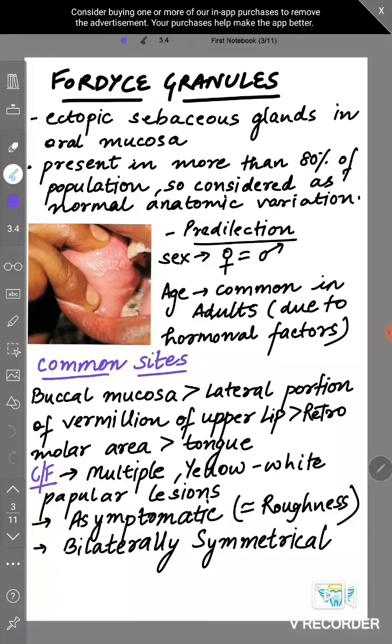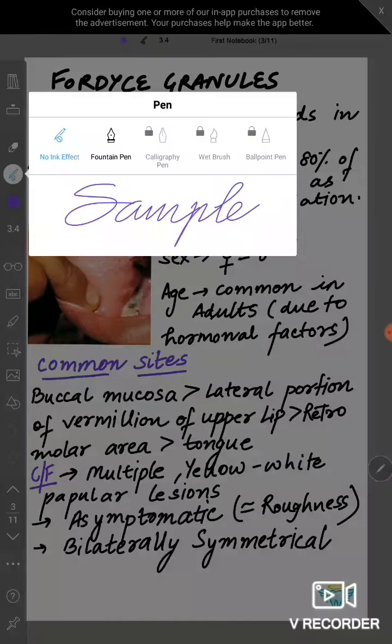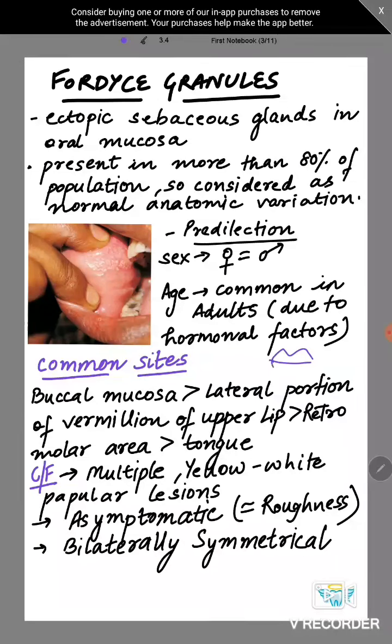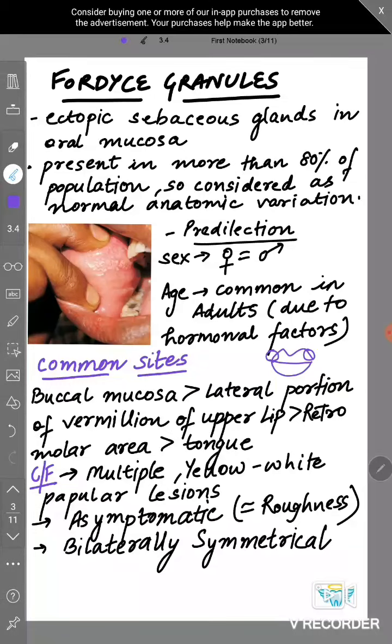Now, common site is buccal mucosa, like the inner side of the cheek. Then lateral portion of the vermilion of upper lip. What is vermilion? Like this is the lip, so this part, the border, this is the lateral portion of the vermilion of upper lip, and then retromolar area, and then the tongue area. So what is Fordyce granules?